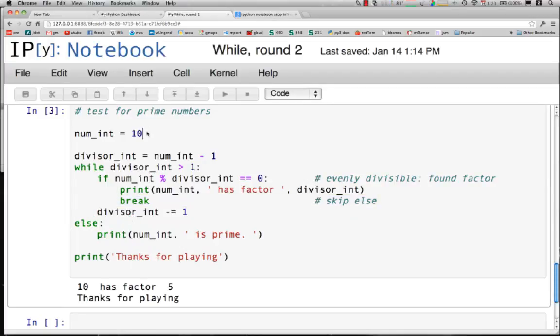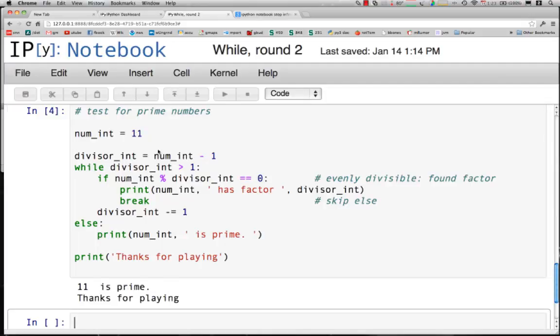If we set it to a prime number, such as 11, when we execute this, we go through all the divisors, 10, 9, 8, 7, 6, 5, 4, 3, 2, and none of them has a remainder of 0. So at that point, the Boolean expression becomes false. We execute the else and print that, in fact, that number is prime, and continue on saying thanks for playing.